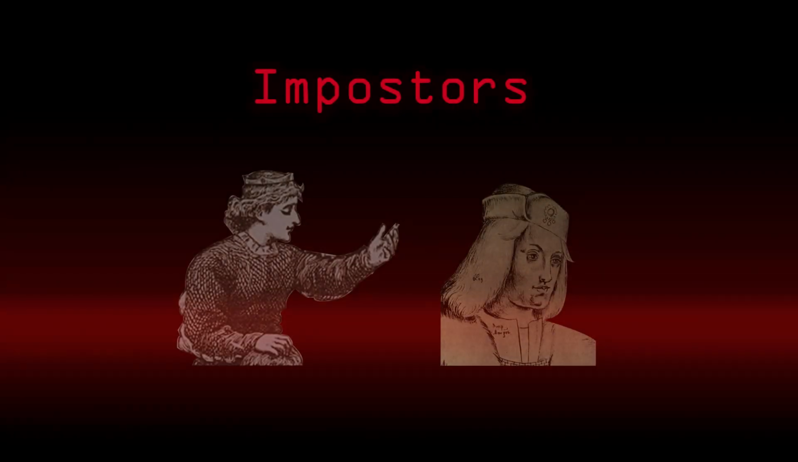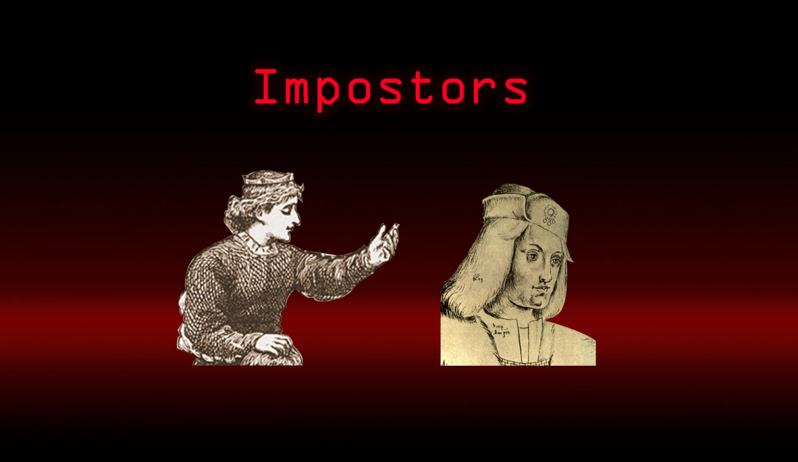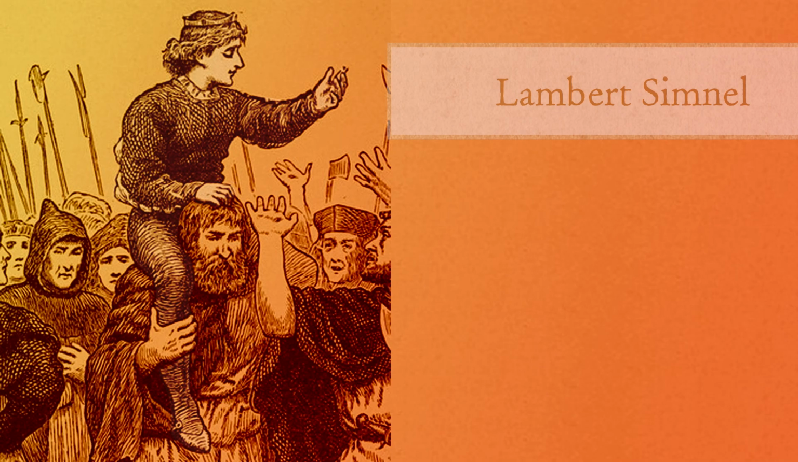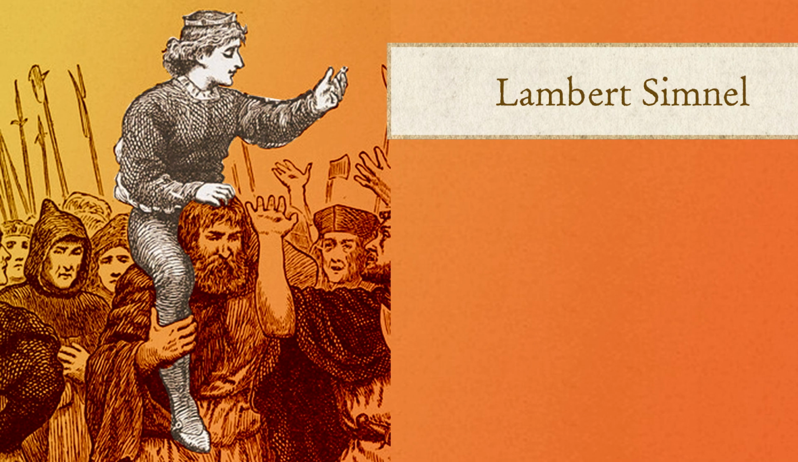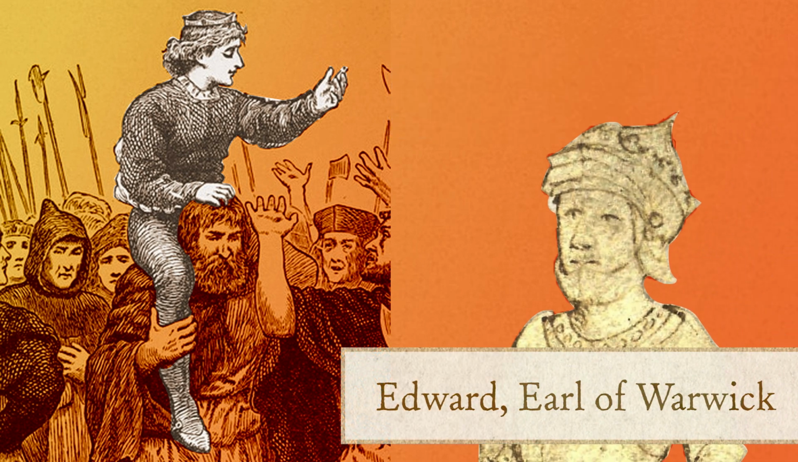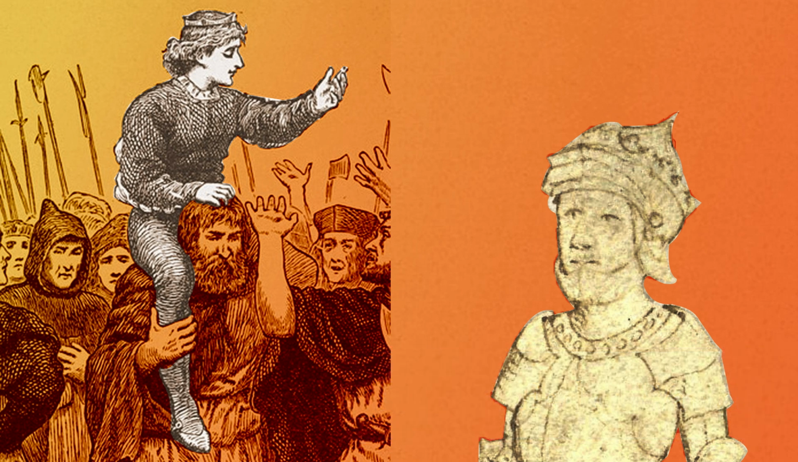The end of the wars didn't stop some impostors from trying to claim the throne as their own. Lambert Simnel claimed that he was Edward, the Earl of Warwick, the son of George Plantagenet. However, the real Edward was still alive and held as a prisoner. Simnel's support was defeated, but he was eventually pardoned.